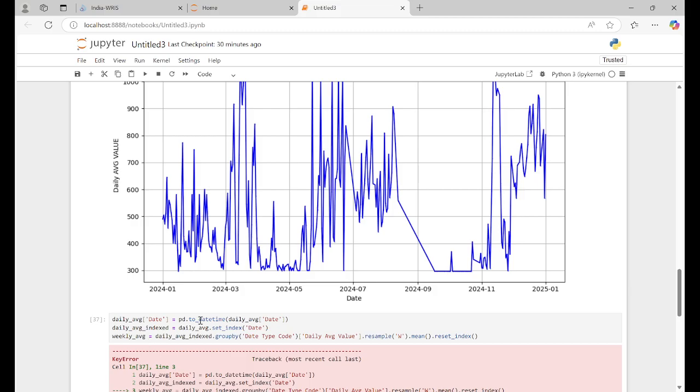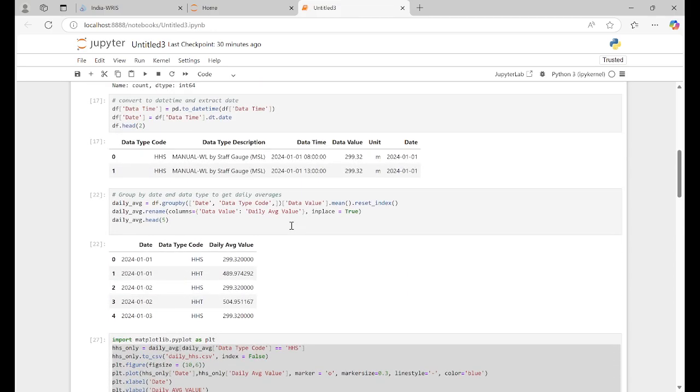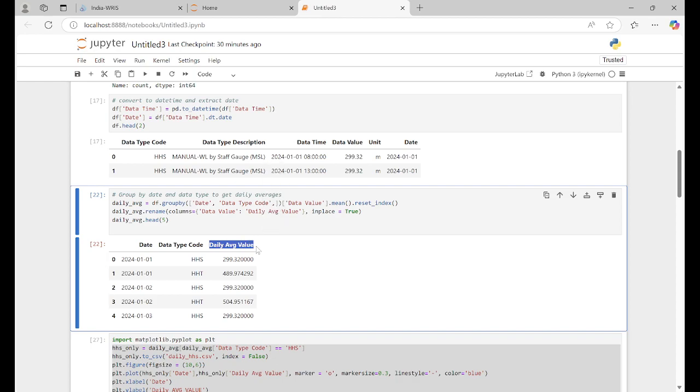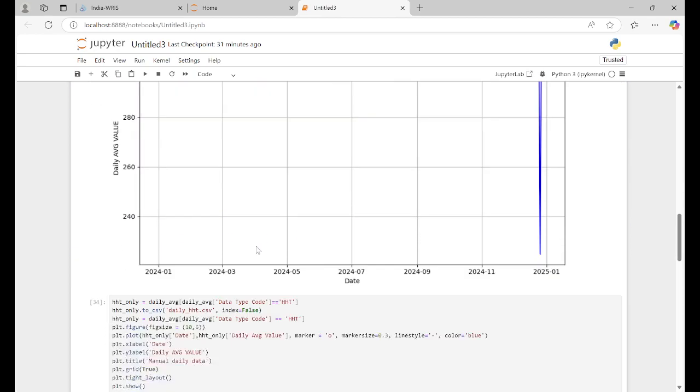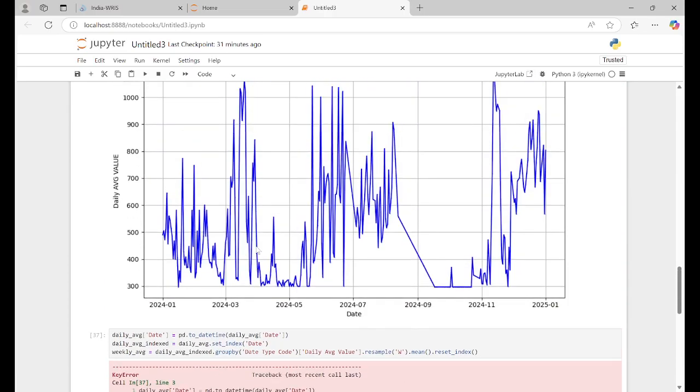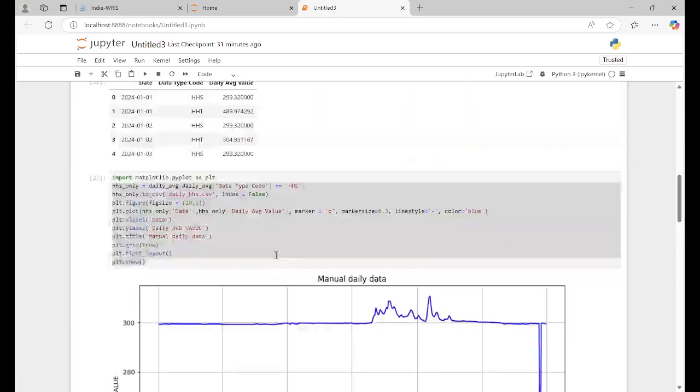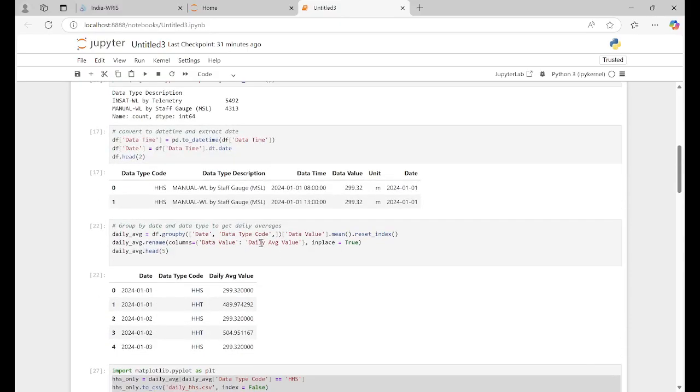So for daily average, we need the daily data. So what is daily average? You have the daily average value. Here you now have to write this one, daily average value, right? Data type code is the same, right?